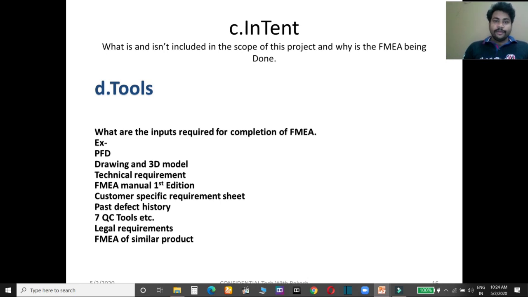When you are going to perform this PFMEA or FMEA, the first edition manual is also required. Customer specific requirements, what are the specific requirements of the customer, are also required. Past defect history, what is the past defect history of your product. 7 QC tools, legal requirements and FMEA of similar products. So these are the tools of FMEA.